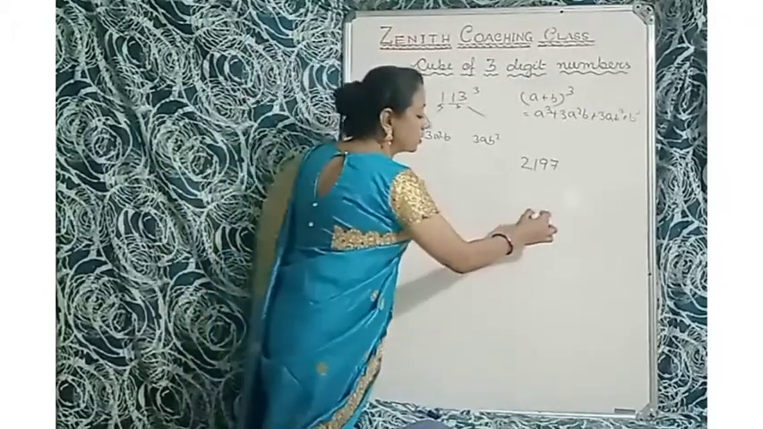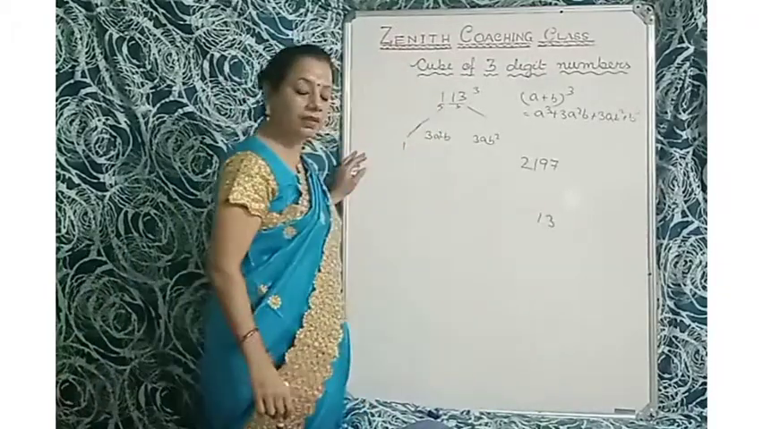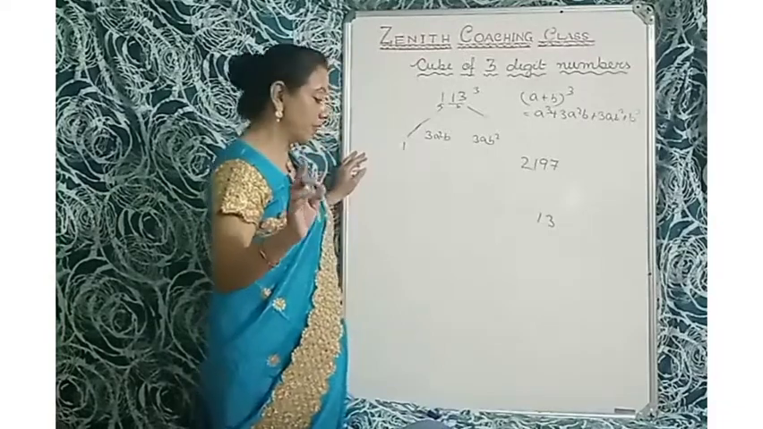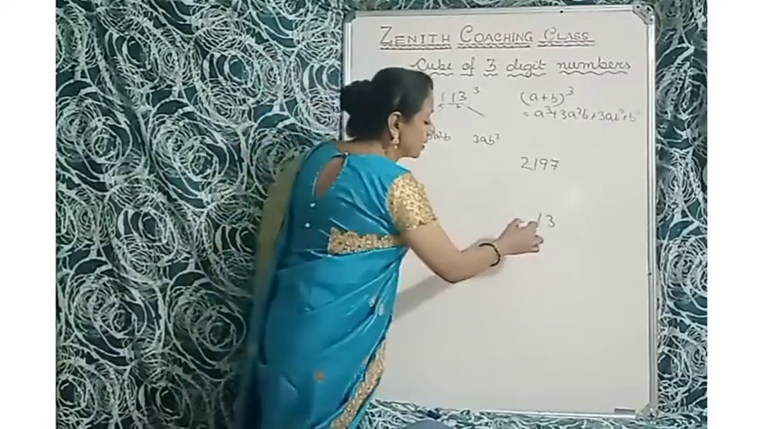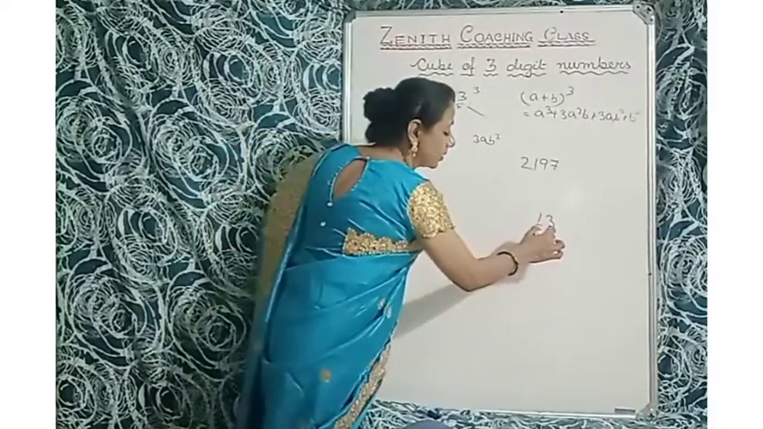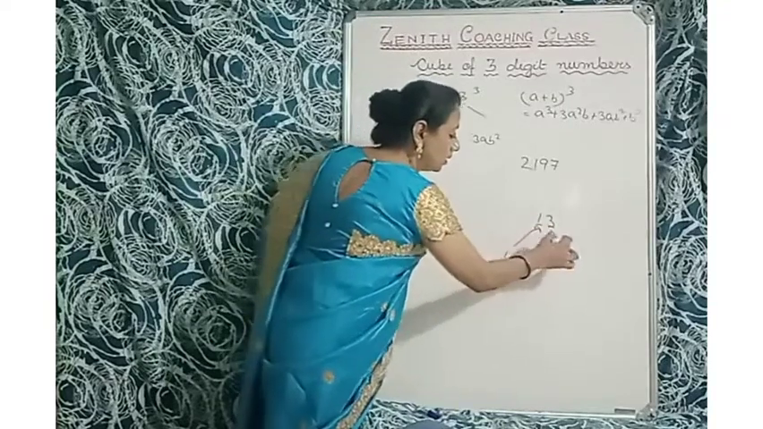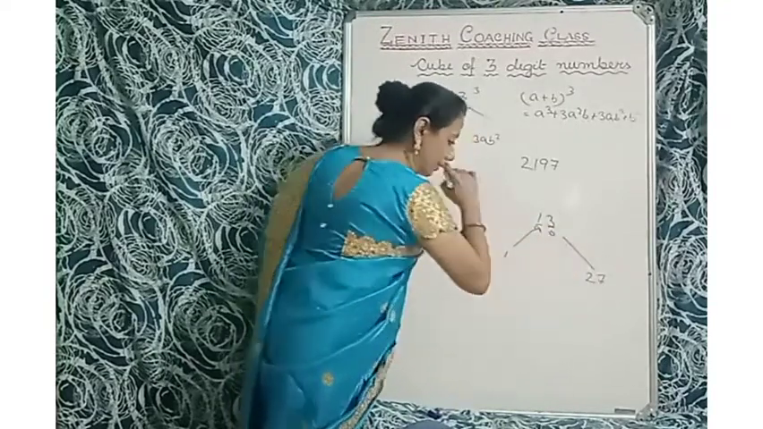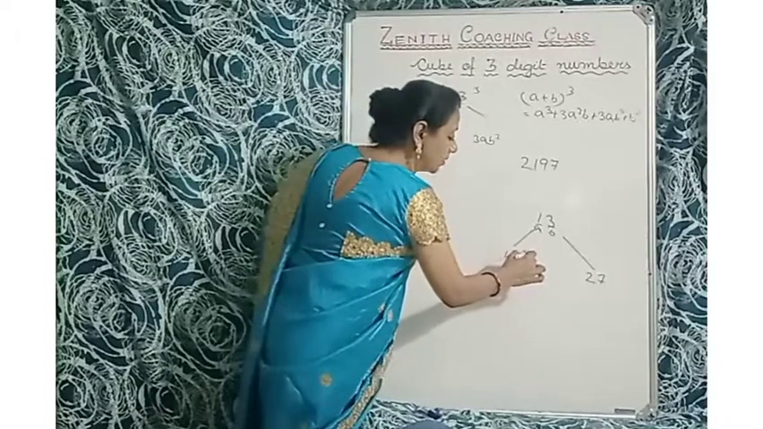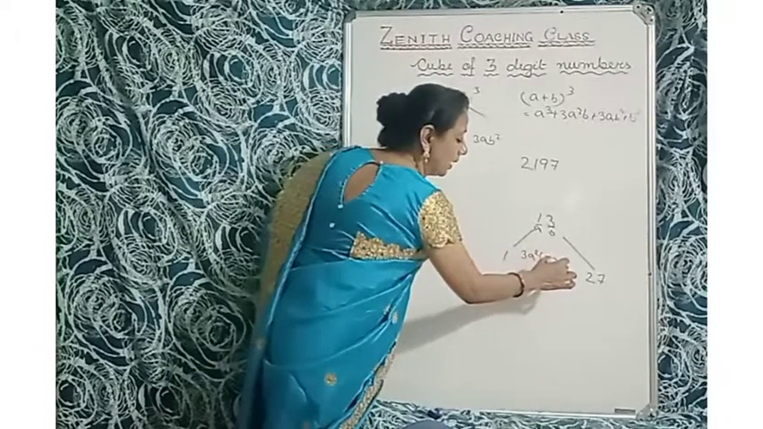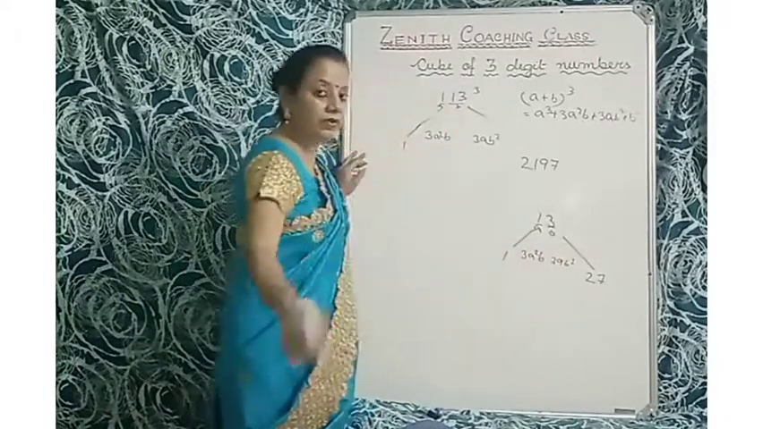वही जो हम लोग को तो 13 का क्यूब तो पहले मैं सिखाई थी. 13 का, okay, I am giving you the recap. 13 cube, that is 1 is A, 3 is B. So 1 cube is 1, 3 cube is 27. Okay, 3A square B, 3A square B, 3A B square. I am giving you the recap.